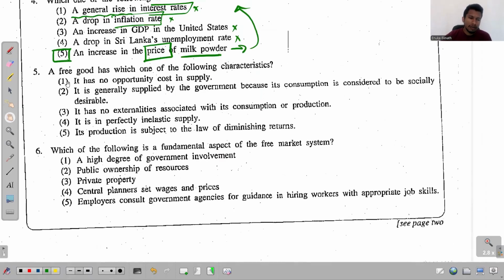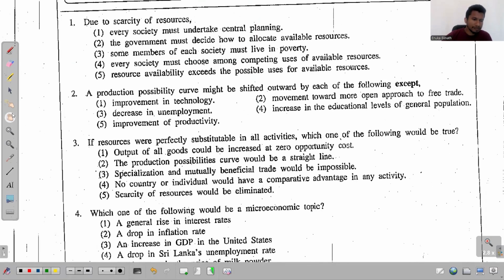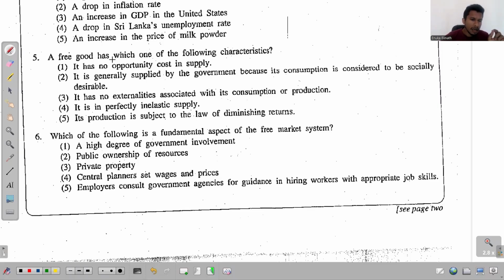Right. Now look at the fifth question. A free good has which one of the following characteristics? So in economics, we have two different types of goods. On one side, we have free goods, and on the other side, we have economic goods.